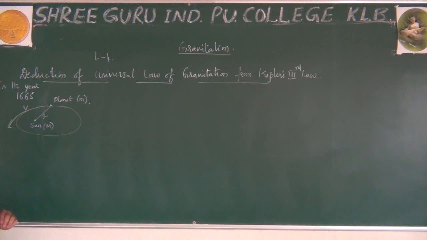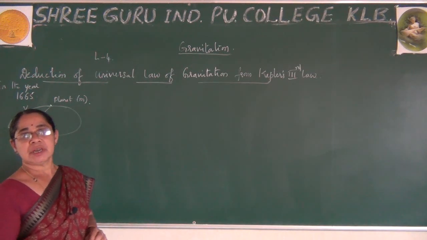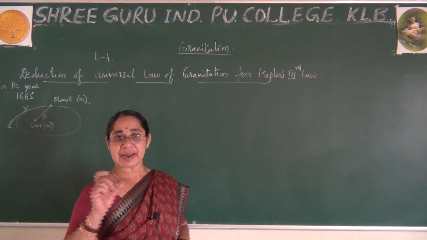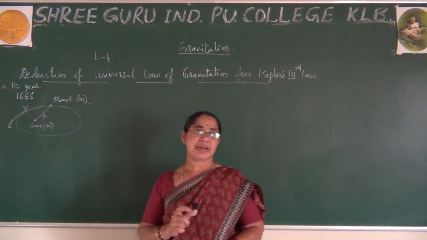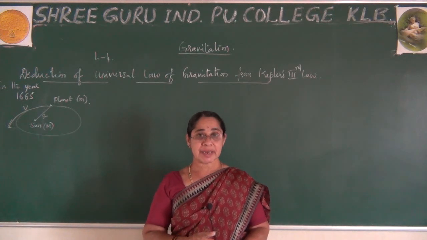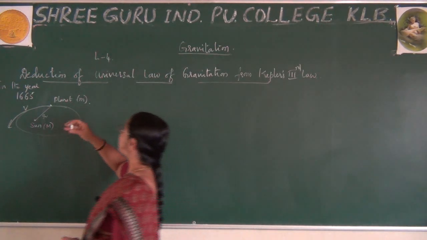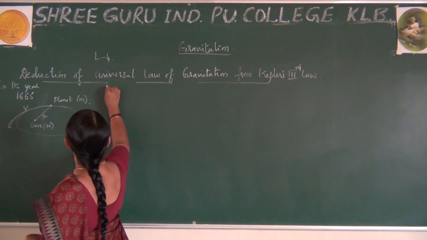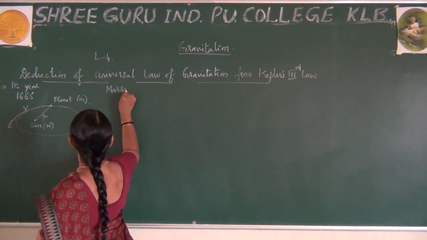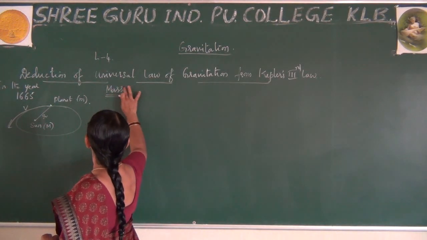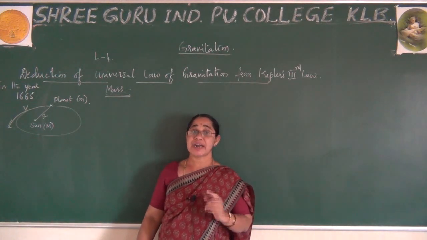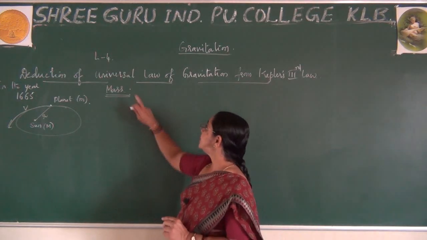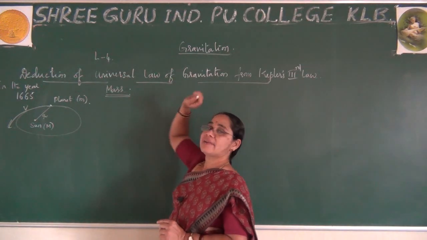Using this, he first observed that there might be a force of attraction between the sun and the planet, because both of them have masses. Whenever there is a mass between two objects, a force of attraction arises between them, and hence it explains gravitation.